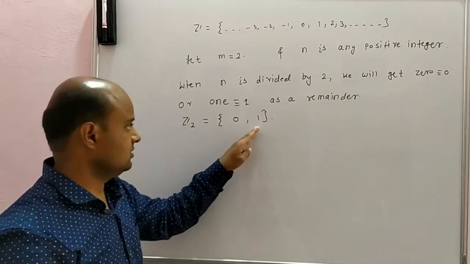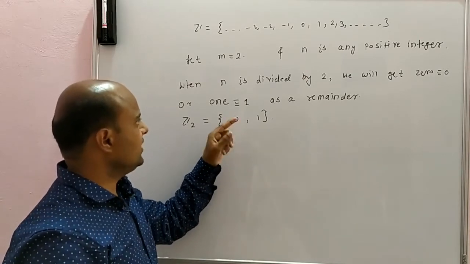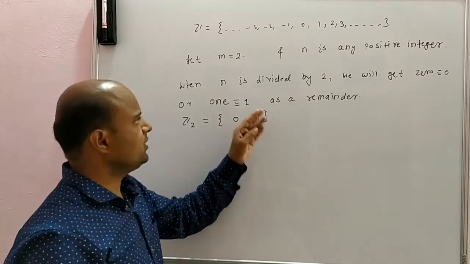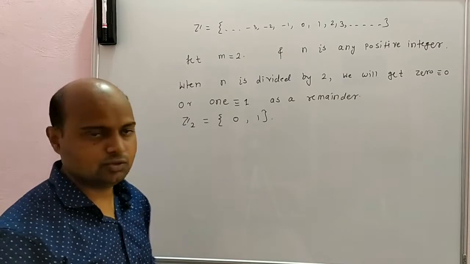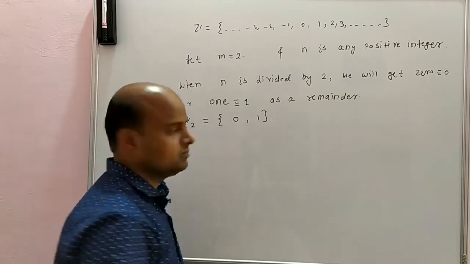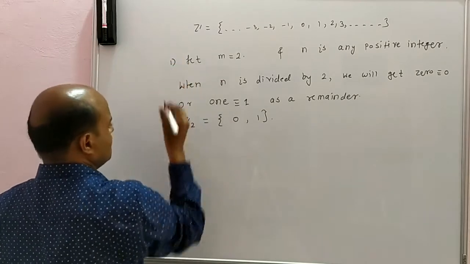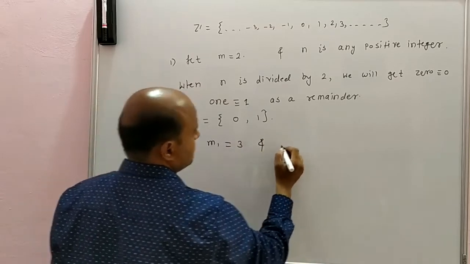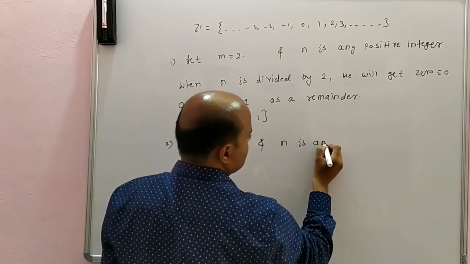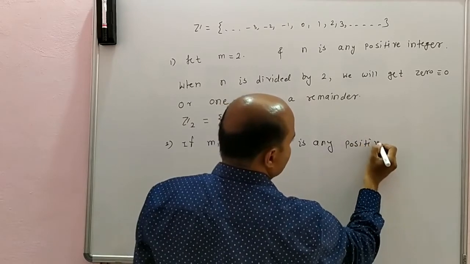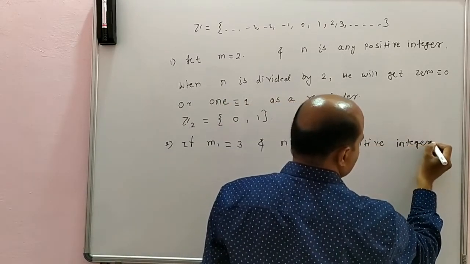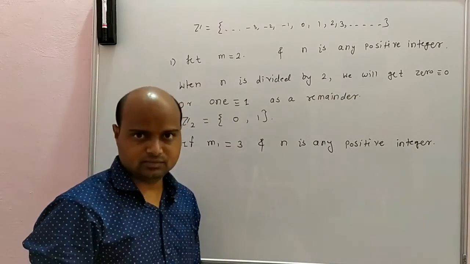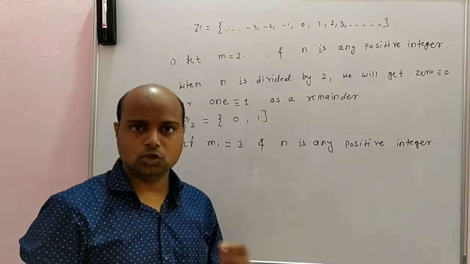Z2 is what? 0, 1. Why 0, 1? When I divide n by 2, I can have 0 as a remainder or 1. I will not have 2, 3, 4 as a remainder. Second, if m is 3 and n is any positive integer, then the possibilities for remainder are 0, 1 and 2.